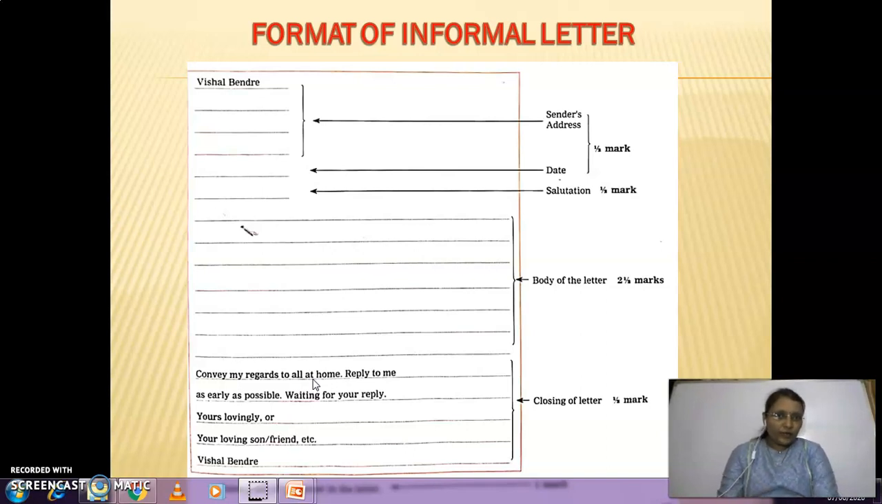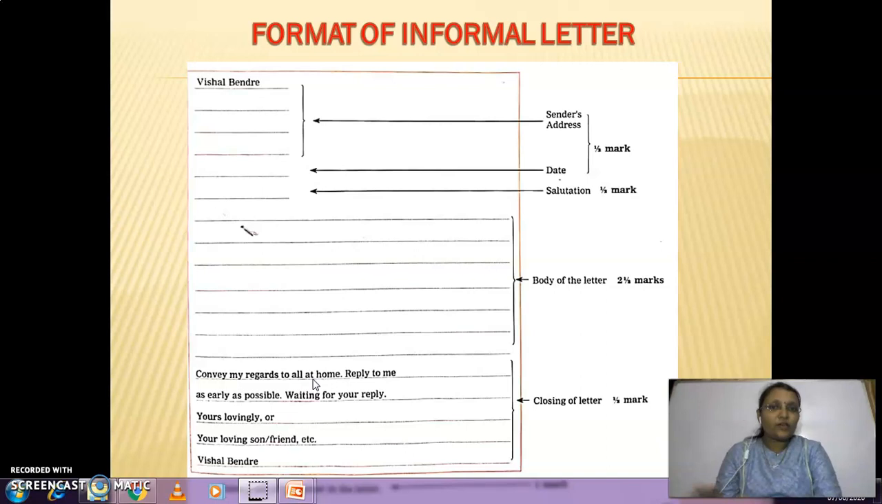But see, including this whole part will be for 4 marks. Half for sender's address and date, half for salutation, then 2.5 for body of the letter, and half for closing of the letter. It means 4 marks. But what about the remaining 1 mark? That will be for grammar. Though you are writing all these parts at proper places, your letter should be correct grammatically also. So the grammatical part will be for 1 mark. In this way you have to write this whole informal letter.